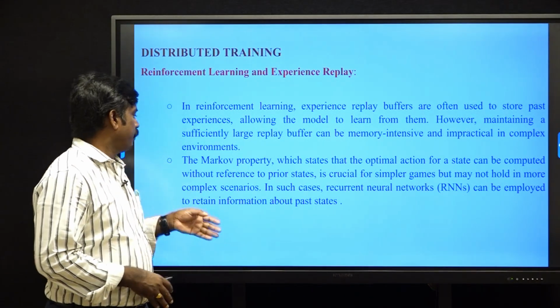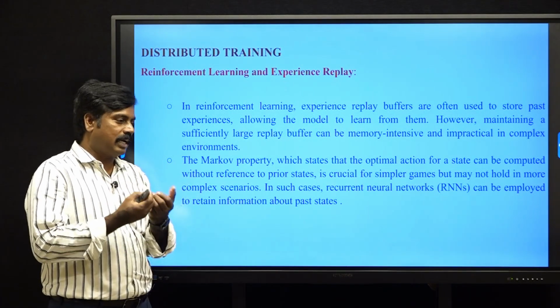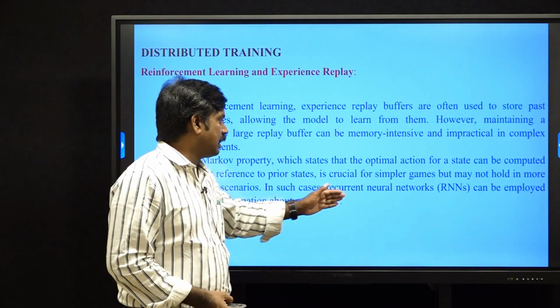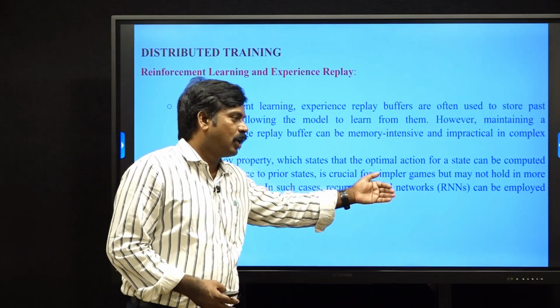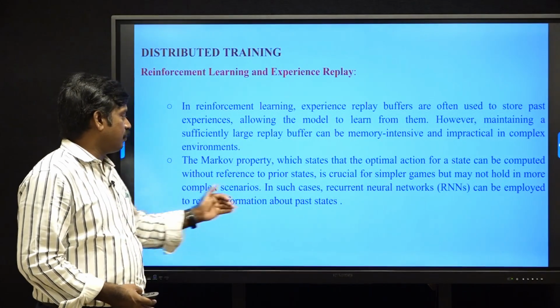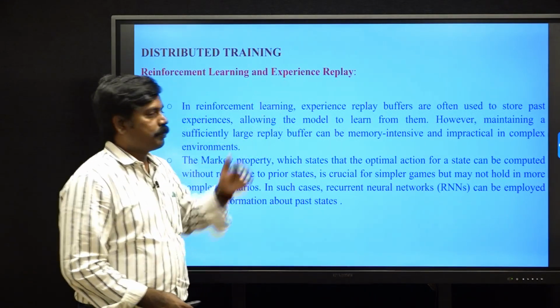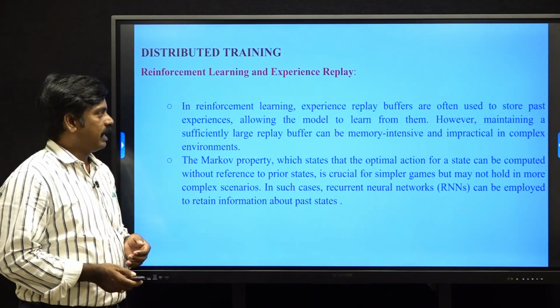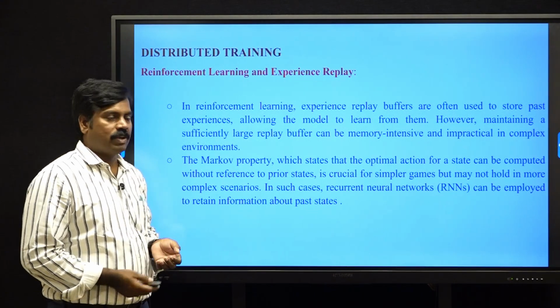It is a Markov property, meaning the decision depends on the current state, so it needs the previous data. In deep learning we use the RNN, recurrent neural network concept, which stores the sequence of previous data. Experience replay requires more memory to store the previous data. That's the problem in Q learning and the value functions.